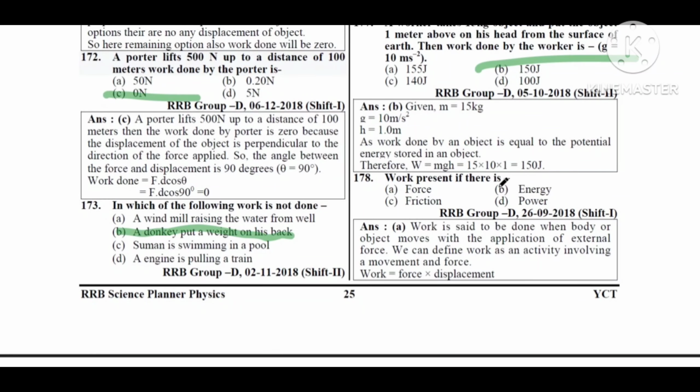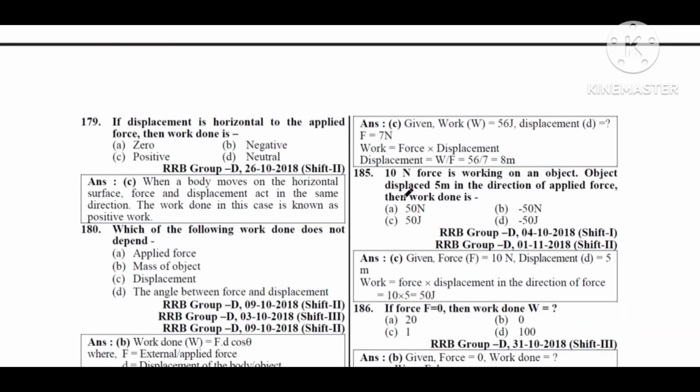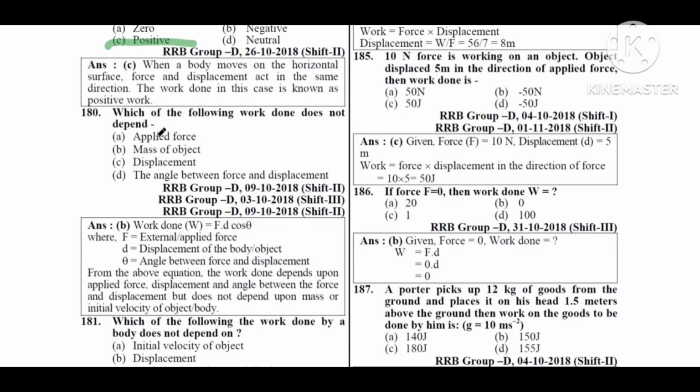Work is present if there is: option A, force; option B, energy; option C, friction; option D, power. Option A, force. Work is present if there is a force. Next question. If the displacement is in the same direction as the applied force, then work done is: option A, 0; option B, negative; option C, positive; option D, neutral. Option C, positive. Work done is positive.